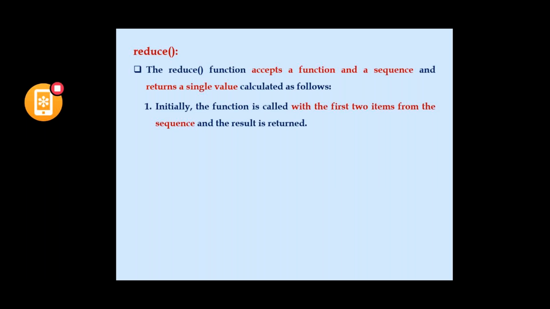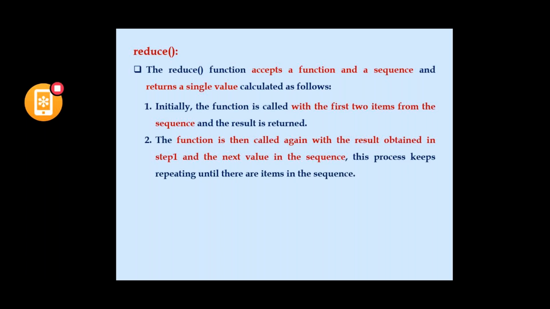And second, the function is called again and again, and the next value in the sequence will be evaluated, and that value will be returned, and this process will be continued until the end of the sequence. So how it is being reduced to a single value, we'll see with the syntax.